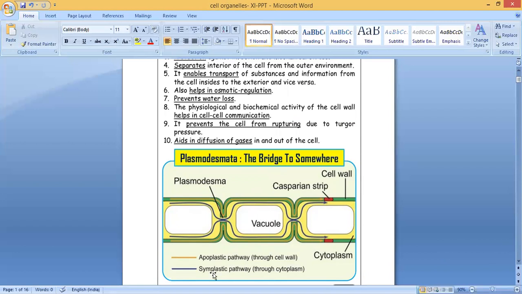Then there are two types of pathway, the different ways in which the movement of substances takes place. One is the apoplastic pathway, the second is the symplastic pathway. Apoplastic pathway means through the cell wall. You can see here this green portion. The movement of the substance through the cell wall is called the apoplastic pathway. Symplastic pathway means through the cytoplasm. So this is the cytoplasm. The movement of the substance through the cytoplasm like this is known as the symplastic pathway.